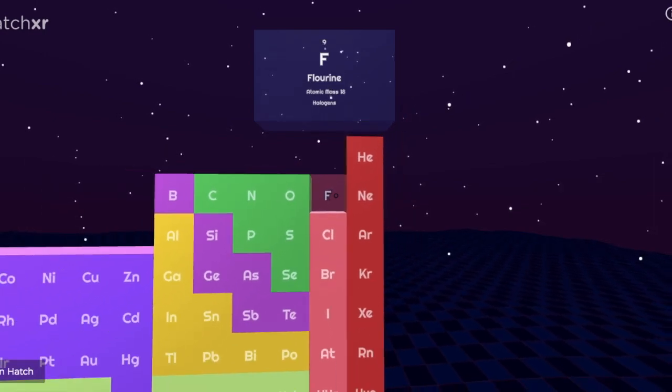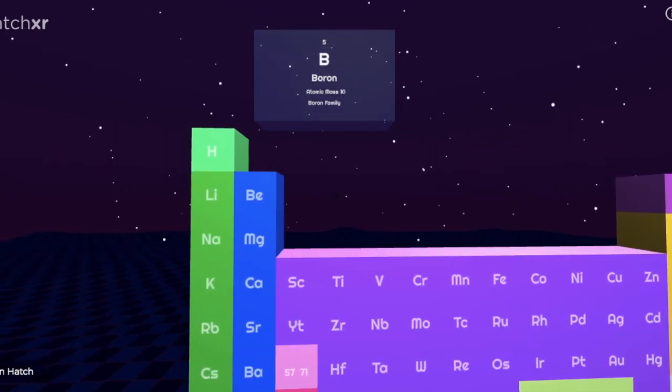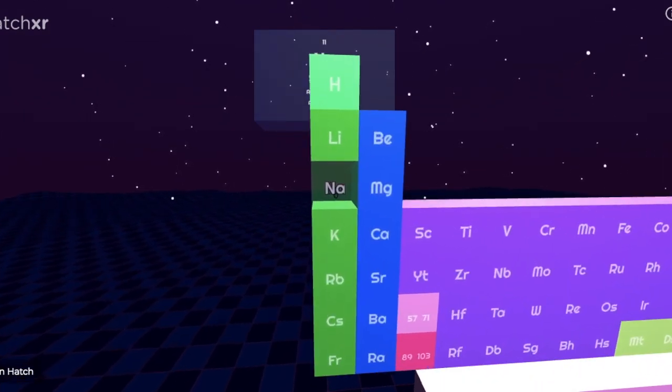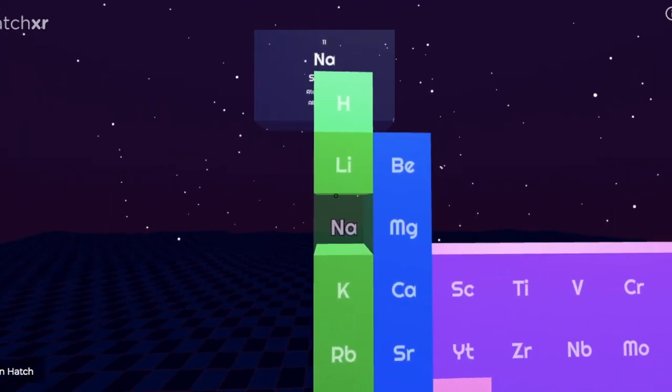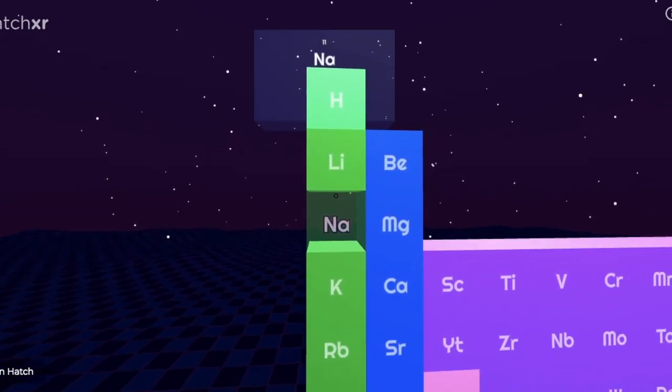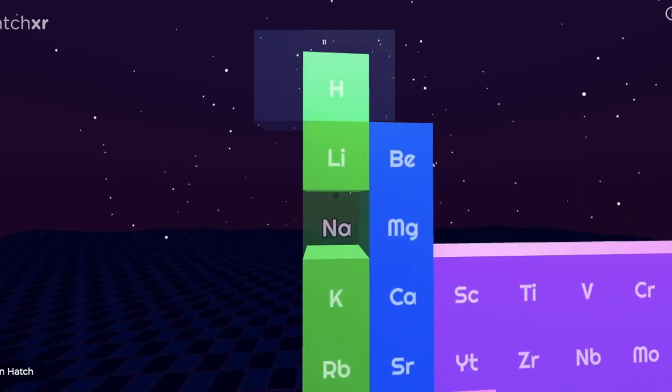It takes 1 electron. Now let's go to the second row, to sodium. Sodium reacts very violently with many elements. Sodium has 11 electrons.